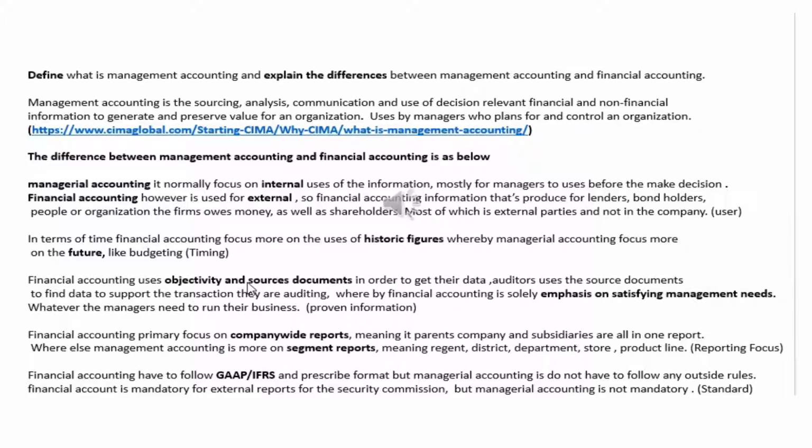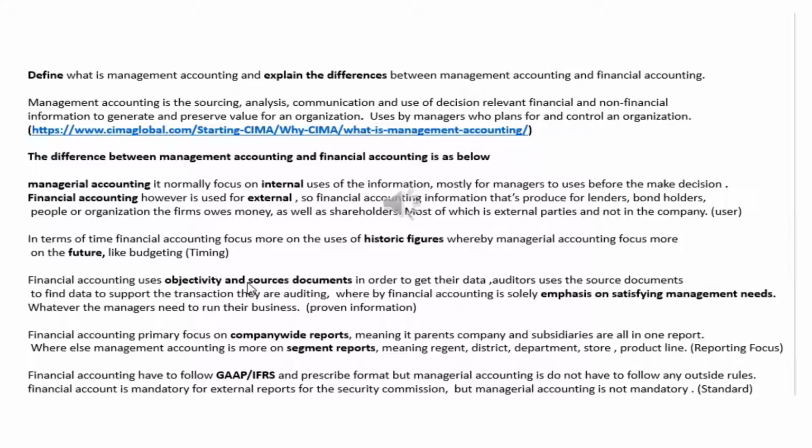Now we're also looking at the reporting focus part. Financial accounting primarily focuses on the company's report, meaning that the parent company and subsidiaries are all in one report. Whereas management accounting is more of a segmentation report, meaning region, districts, departments, stores, product lines, whereby they can even have different districts in different areas, and use this to give them a separate balance sheet and whatnot.